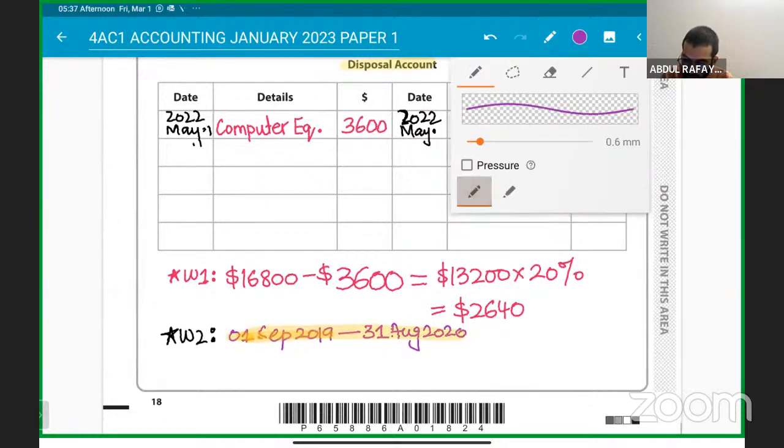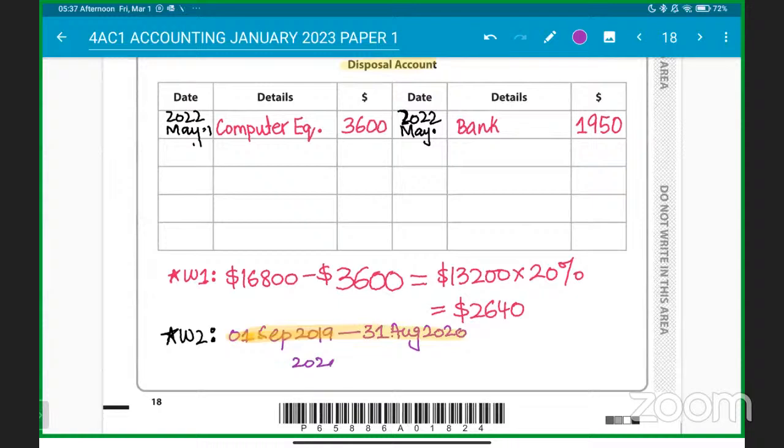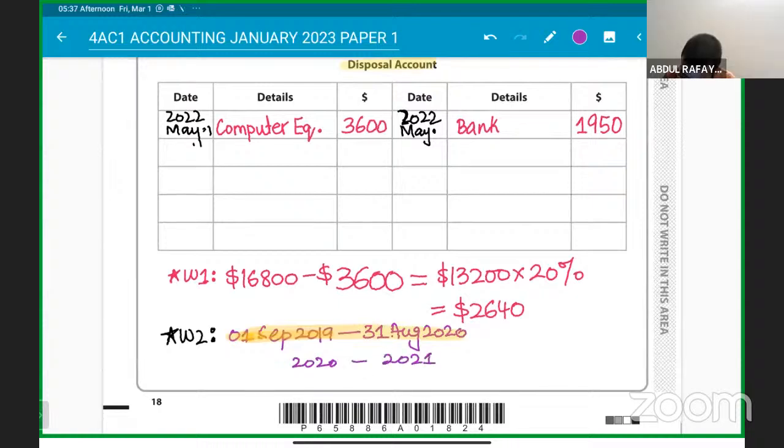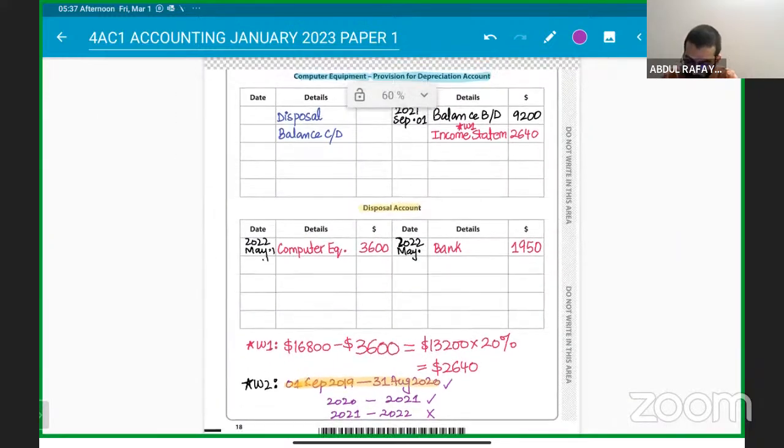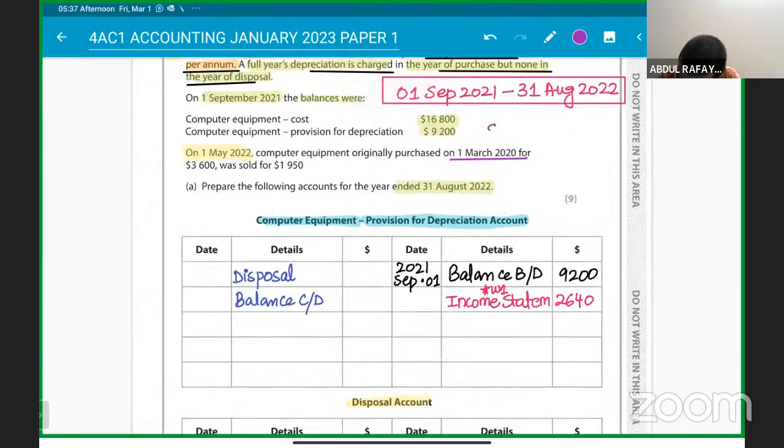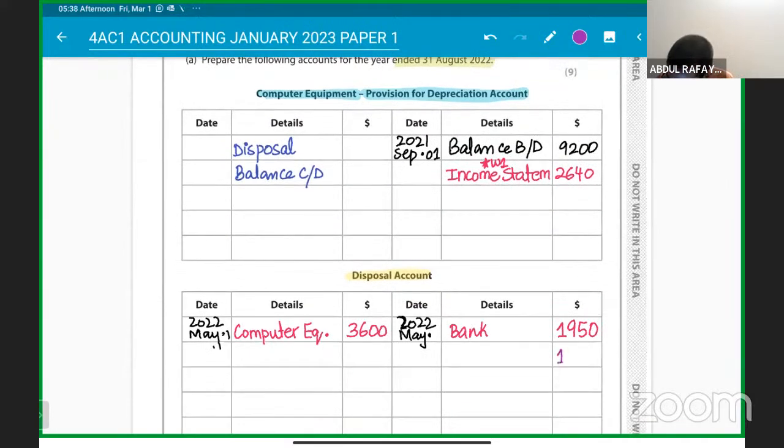And then from 2020 to 2021 we have used it as well, and 2021 to 2022 we are disposing it now. So in this year we are disposing, so 2 years depreciation we have to charge. It will be 3,600, the cost of the asset, into 20% and for 2 times, because it's the straight line method. So 3,600 into 20% into 2 times, 1,440 is the provision for depreciation.